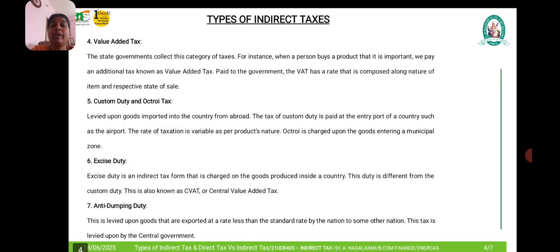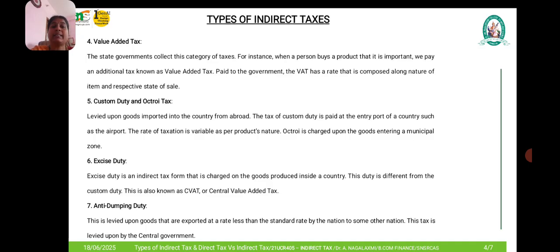Customs duty and octroi tax. Customs duty is levied for the import and export of goods from one country to another. Levied upon goods imported into the country from abroad, the customs duty is paid at the entry port of a country, such as the airport. When it is sent via ships in the waterways, there also they will pay the entry fees.